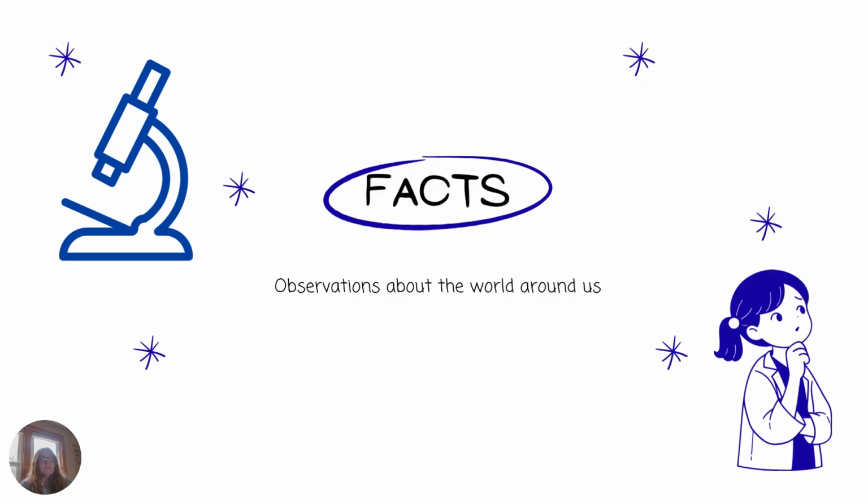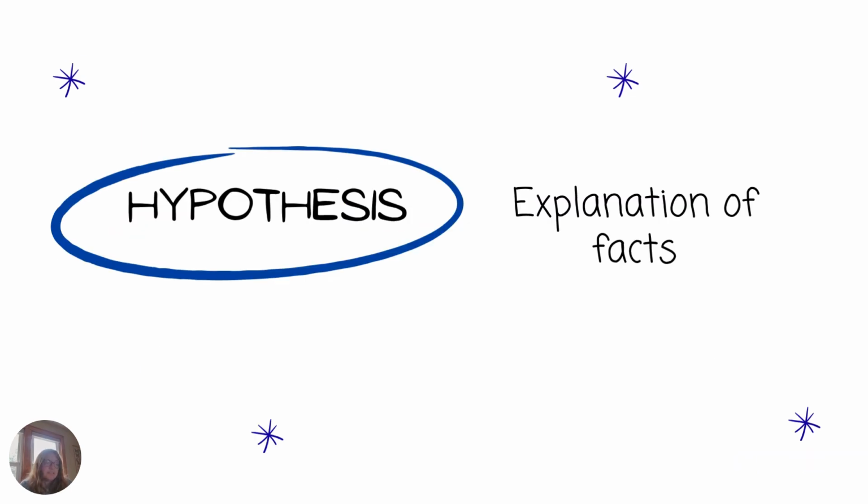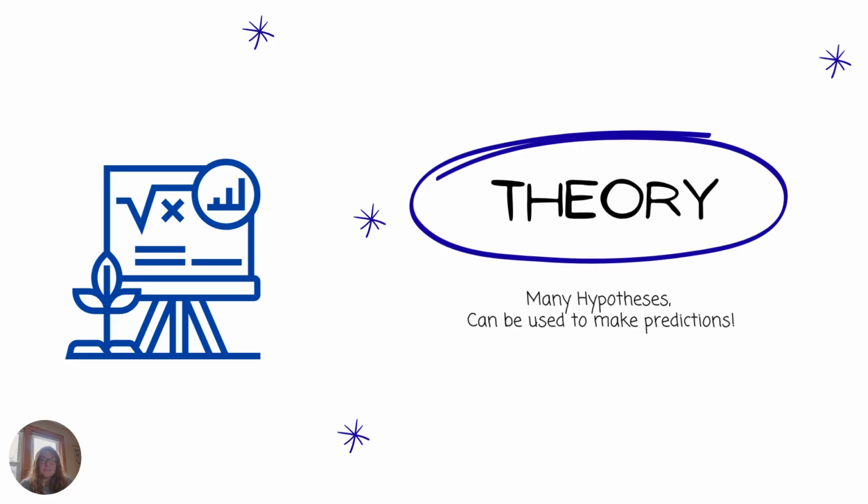Now, when we use those facts and we try to come up with explanations for how they happen, we are coming up with what's called hypotheses. This is something that we can test, and it gives us a proposed reason for why these observations take place. Now, we test hypotheses. After we test hypotheses many times and come up with very similar results, then we have a theory.